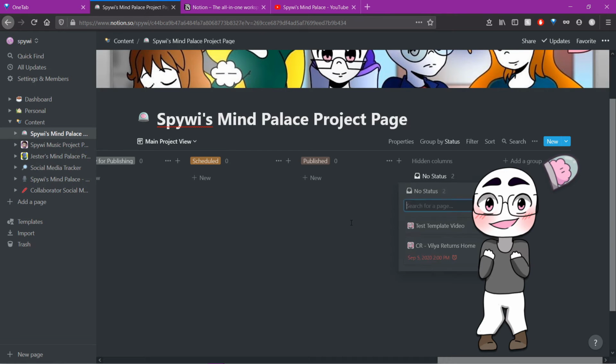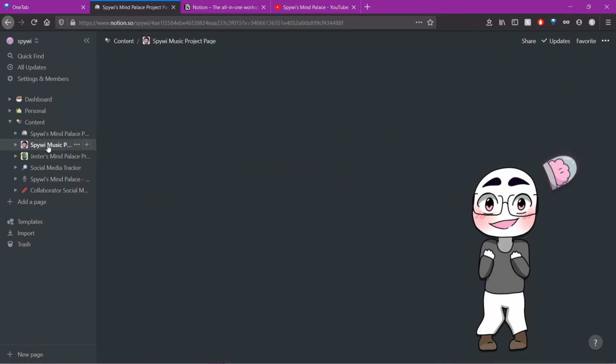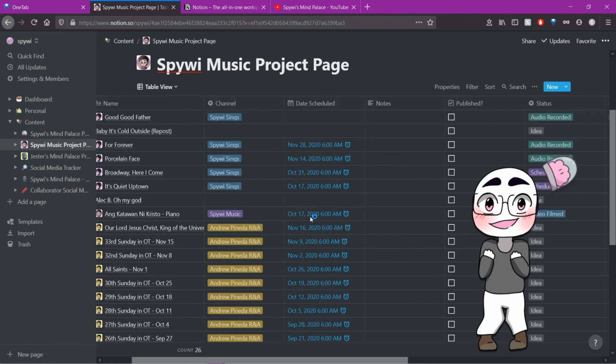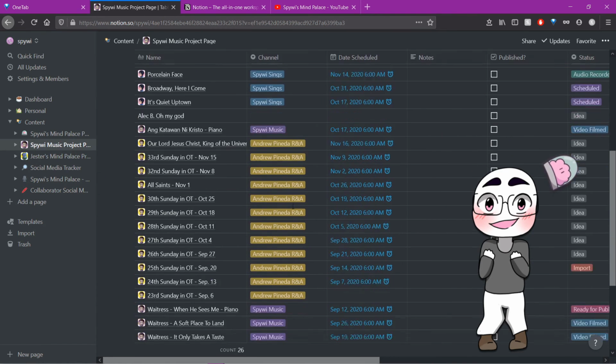If you're not really a fan of the Kanban board style, you also have the option of setting up your database as a calendar, if you want to have an overview of when things will be scheduled or posted, or a table view if you're into Excel spreadsheets.